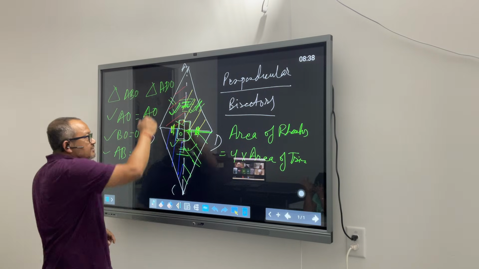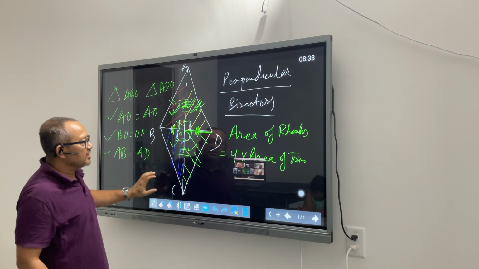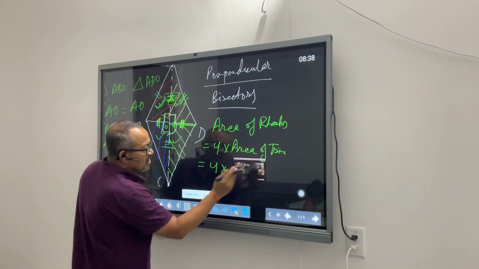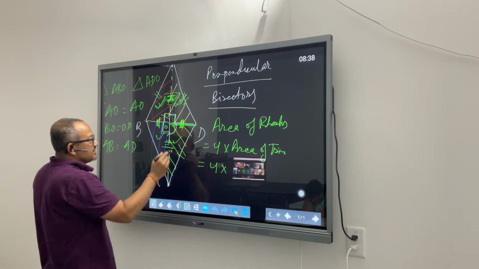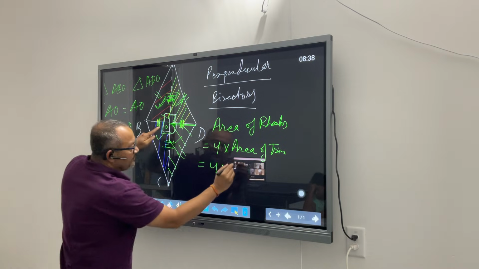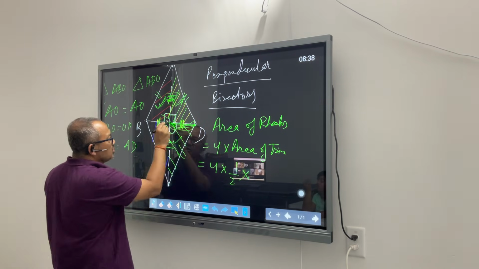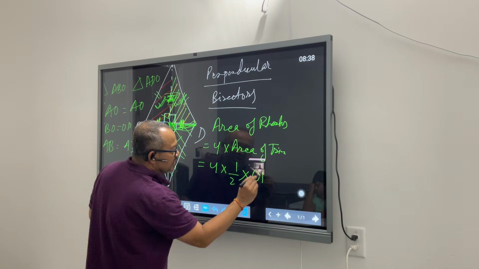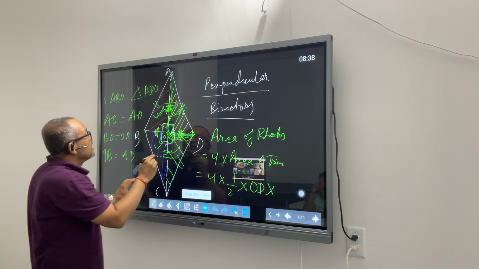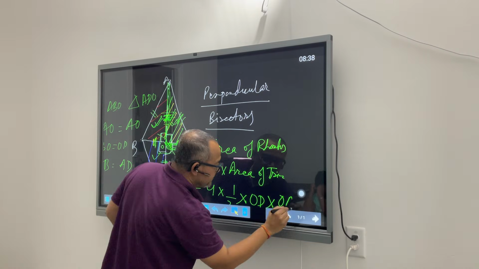So, to find out the area of this rhombus, I will find out the area of one of the triangles and multiply that by 4. That will be my area of the rhombus. Now look at this: 4 times the area of the triangle. Let's look at this triangle. What will be the area? Half into base, OD, times height. O to A, this is my height.